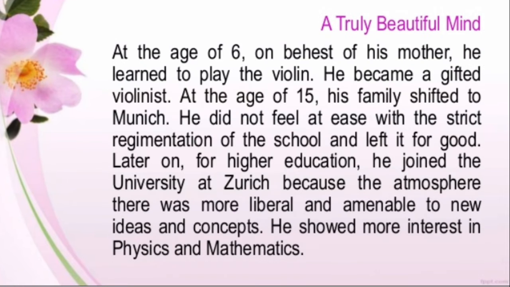Right? At the age of 6, on the behest of his mother, he learned to play the violin. He became a gifted violinist. At the age of 15, his family shifted to Munich. He did not feel at ease with the strict regimentation of the school and left it for good. So when Albert was 6 years old, on the orders, behest means orders, of his mother, he learned to play violin, right? And he became a gifted violinist. Okay, he got interested in playing violin.